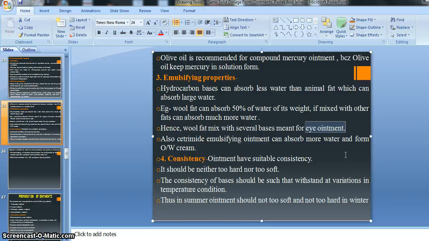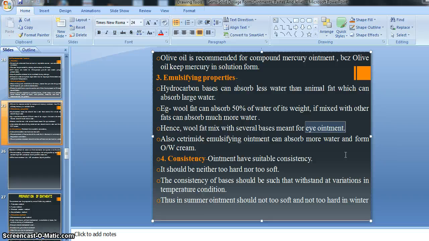And number 4 is consistency. Our ointment base should possess good consistency and give good consistency to our ointment, right? We know that an ointment is a semi-solid preparation. It does not become too hard or too soft, right? So consistency is very important, because for a semi-solid preparation consistency plays a very important role.